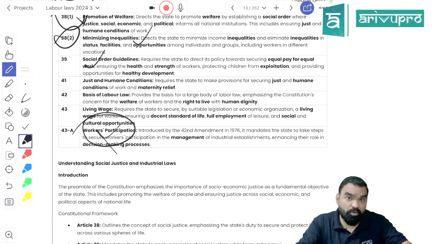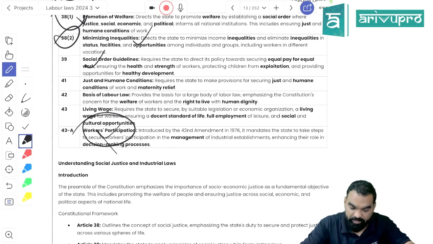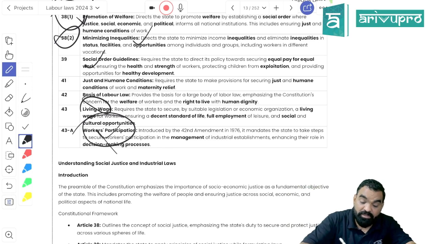Article 43A is talking about the bottom-up approach, that whenever it comes to developing the labor policies or determining the terms and conditions of employment, there should be a bottom-up approach adopted by the employer rather than a top-down approach. It is the duty of the government to make such law that will promote labor participation in the management activities as well. Means they should also have a right to participate in the management of the company. So that is called bottom-up approach. Article 43 is living wage.